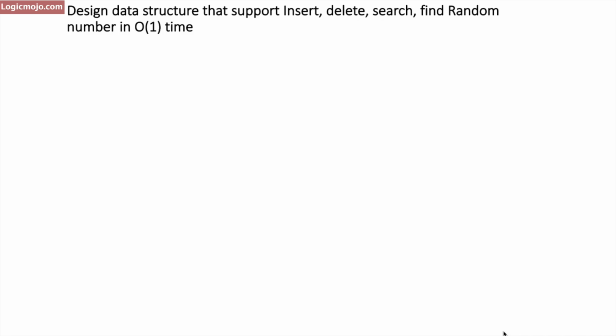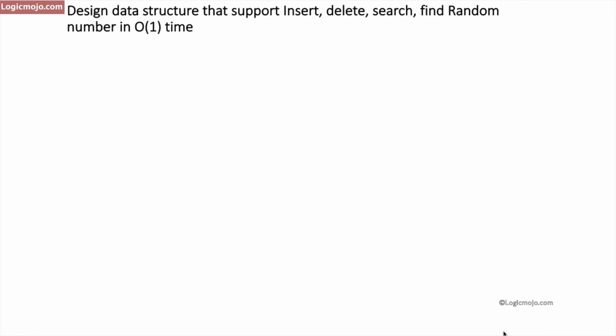Hello friends, let's discuss one very important question. The problem statement is we have to design one data structure where the insert operation, delete operation, search operation, and find any random number in that data structure can be done in O(1) time. It means in constant time.